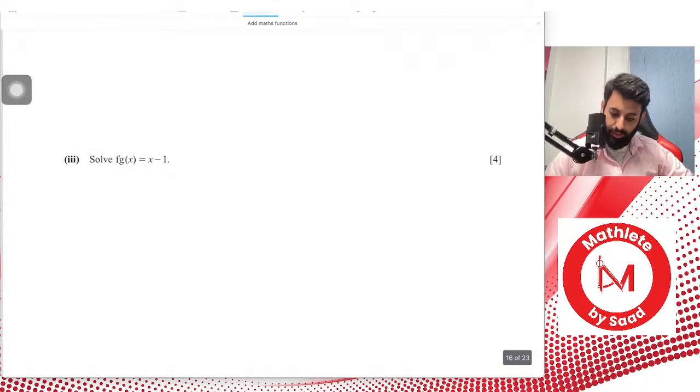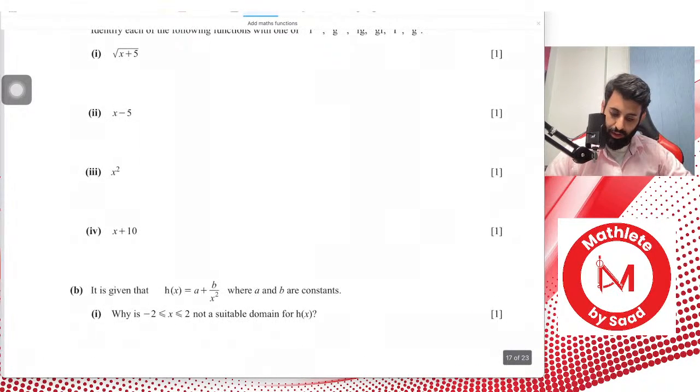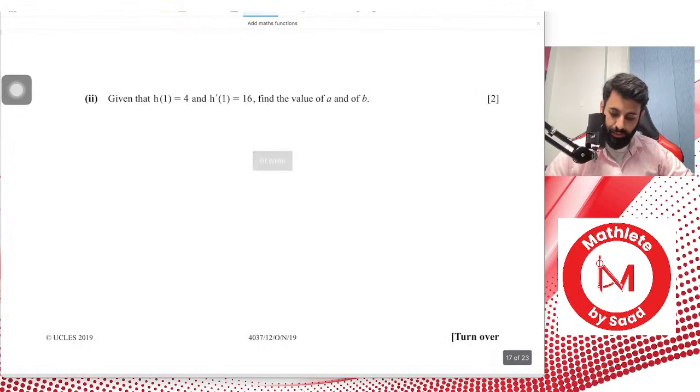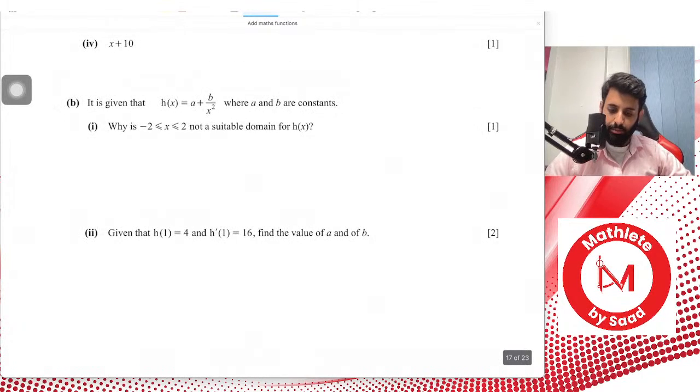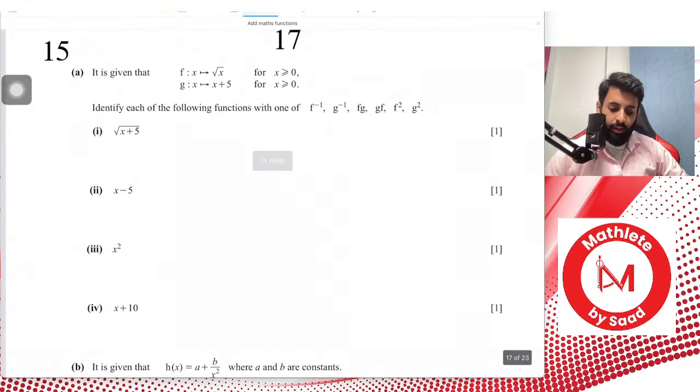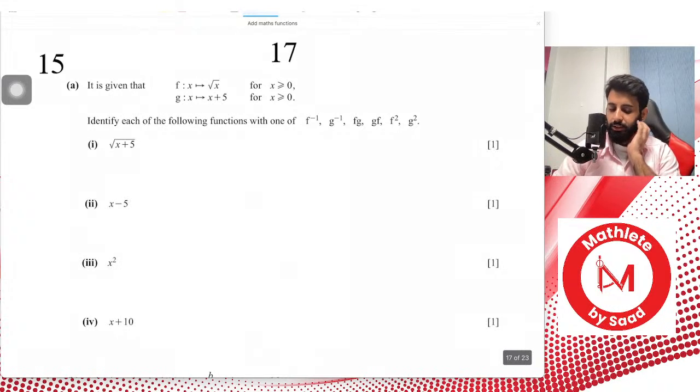Alright, so I'm just going to solve one more question, which is this one, from October-November 2019, paper 12. It's a different question, not your regular functions question. It says identify each of the following with one of f inverse, g inverse, f of g, g of f, f squared, g squared.